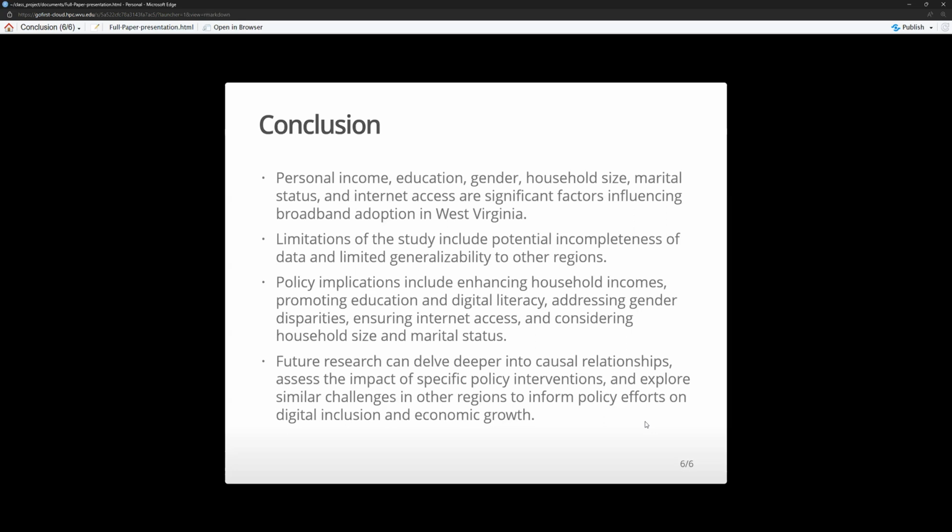For future research, we can delve deeper into causal relationships and assess the impact of specific policy interventions and explore similar challenges in other regions to inform policy efforts on digital inclusion and economic growth.